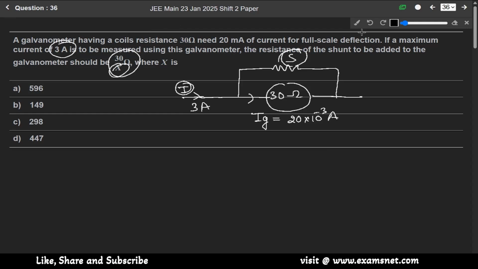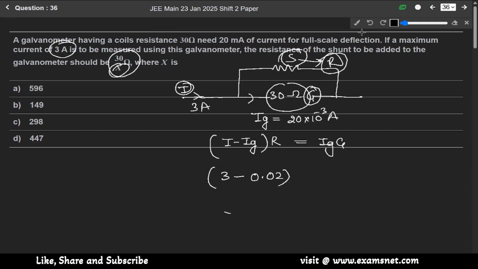This is current I, so we will write the equation first. I minus Ig into R equals Ig into G, where R is the resistance of the shunt. So I is 3 ampere, Ig is 0.02 ampere, and (3 minus 0.02) into R equals 0.02 into 30 ohm.